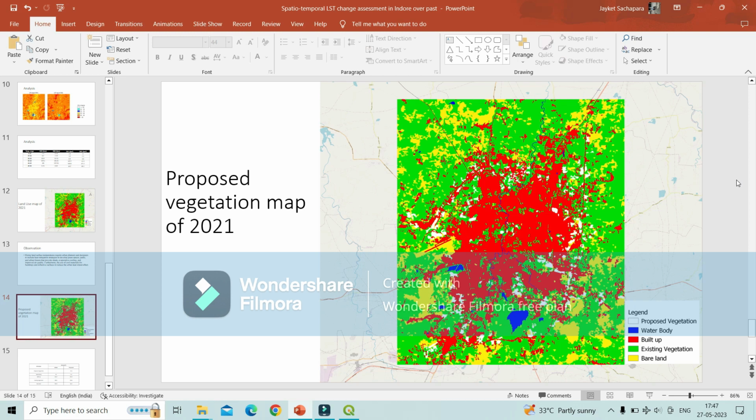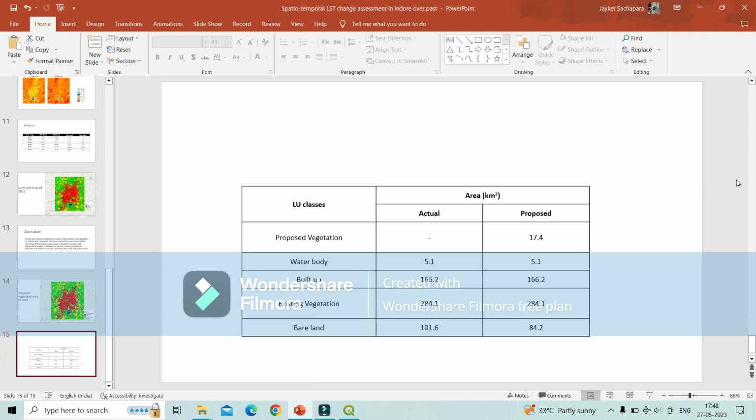So only from bare land we picked the densified built up areas, and then we proposed forest area, parks and so on in these places. This is the actual area: from bare land, 101 square kilometers, and from that we propose 17.4 square kilometers for that extra greenery. So we can decrease the temperature and level it up.